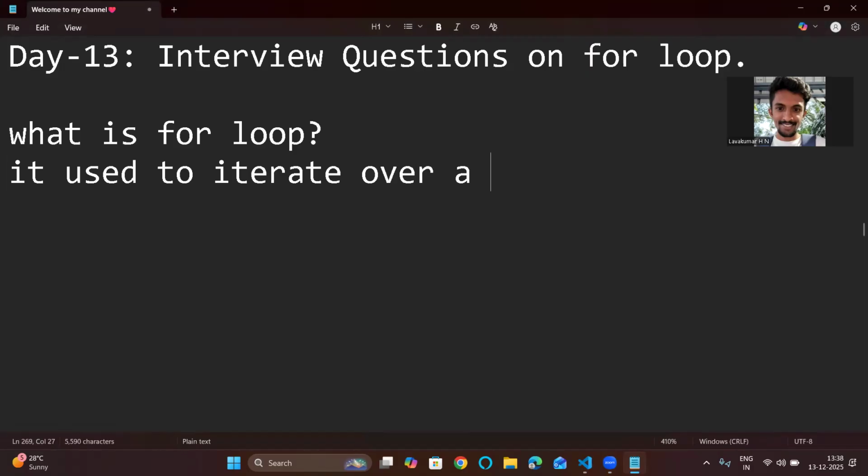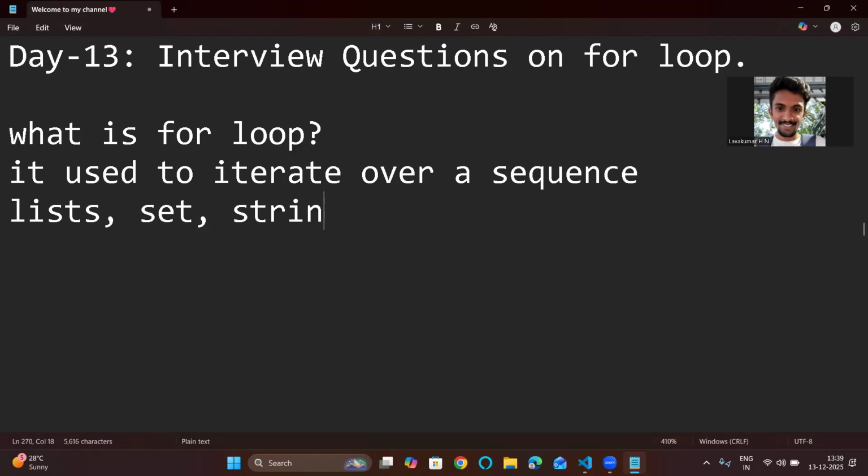A sequence is nothing but a range of numbers. At that time you use this for loop. It can be used on lists and sets. You can use it on strings. On these data types, you can use this for loop.